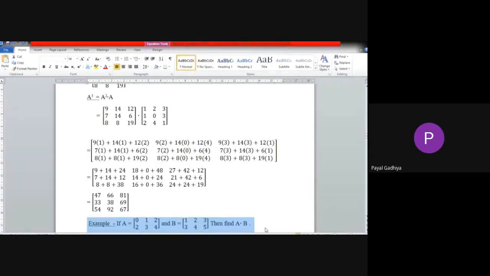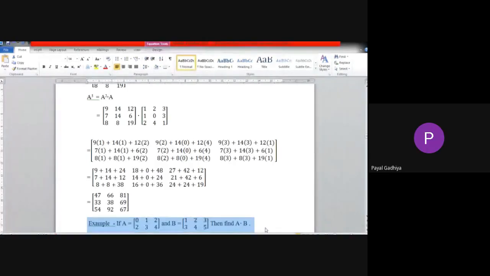And how many rows are there in B? 2. Are they equal? No. Then matrix multiplication will not be possible, because the number of columns of A and the number of rows in B must be the same. Okay?